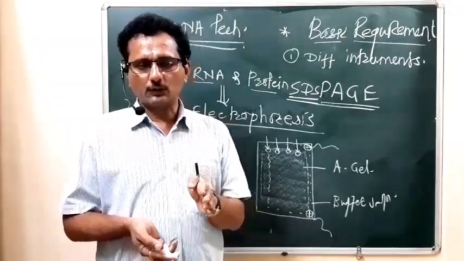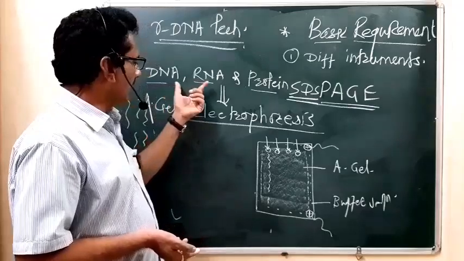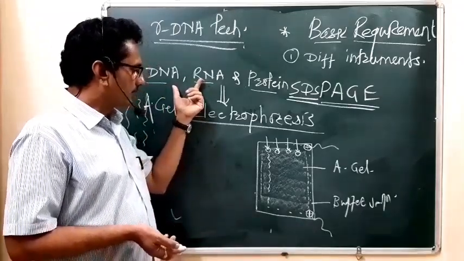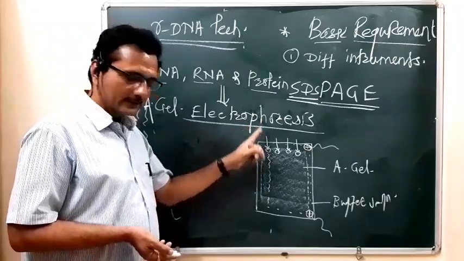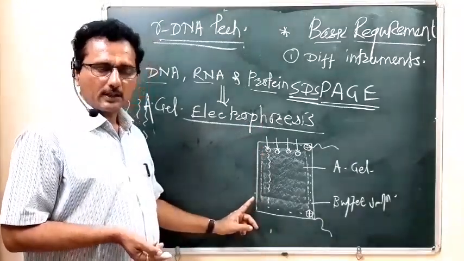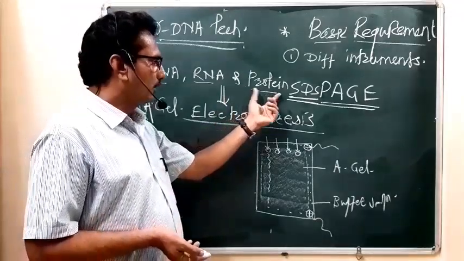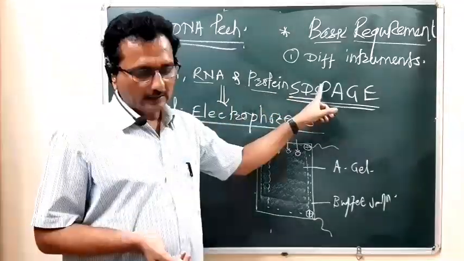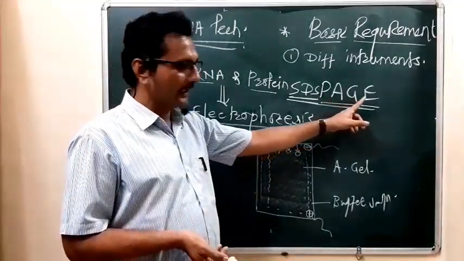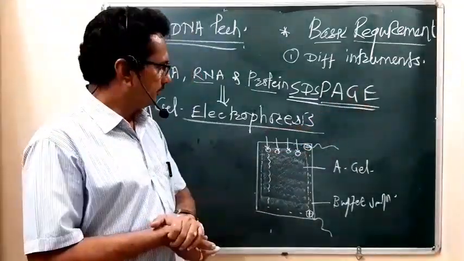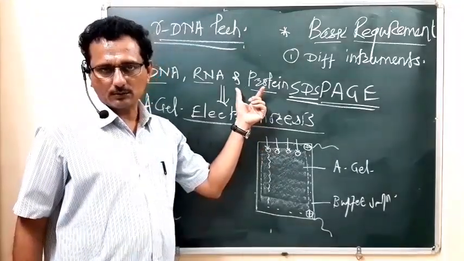And in that electrophoresis, we can easily separate DNA and RNA through gel electrophoresis by using such a type of device. And for the separation of the protein molecule, the sodium dodecyl sulfate polyacrylamide gel electrophoresis is utilized.